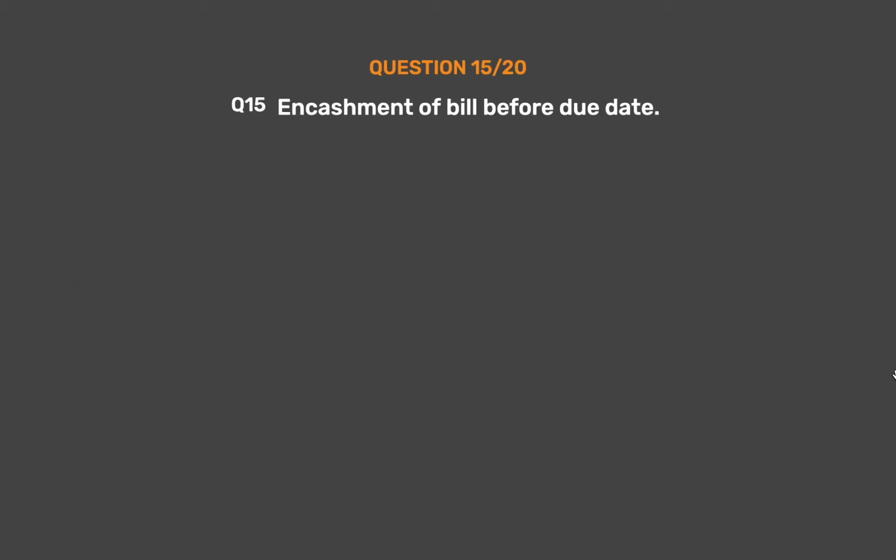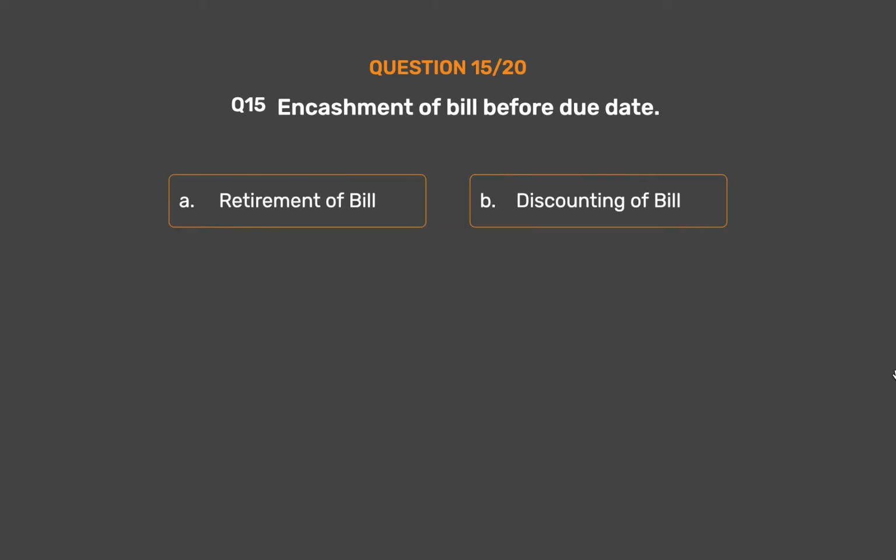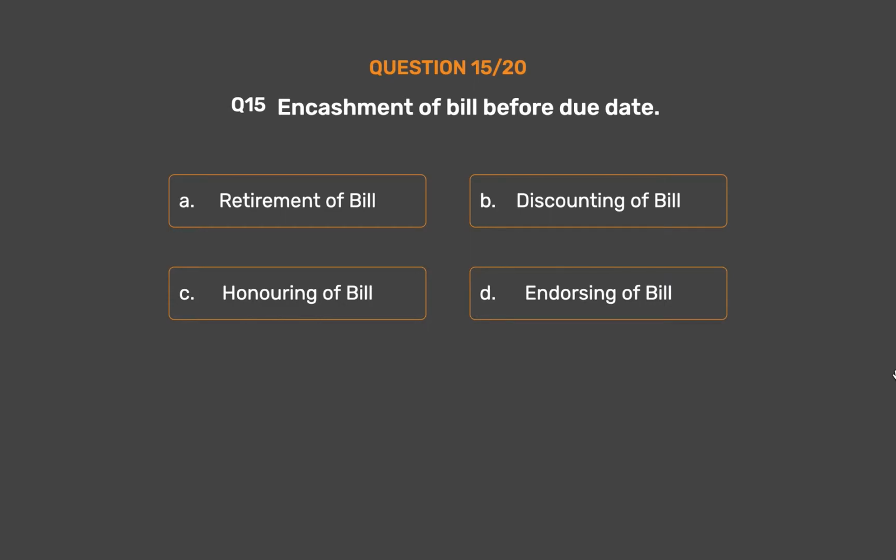Question number 15. Encashment of bill before due date. Option A, retirement of bill. Option B, discounting of bill. Option C, honoring of bill. Option D, endorsing of bill. The correct answer is option B, discounting of bill.